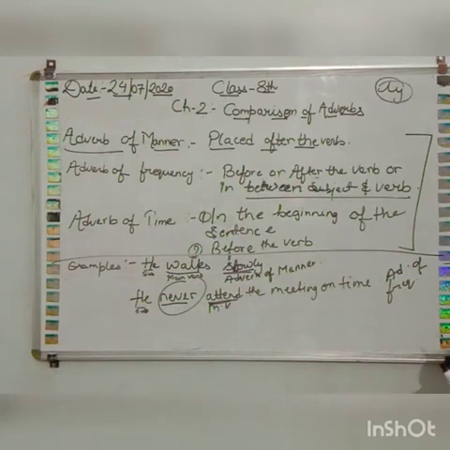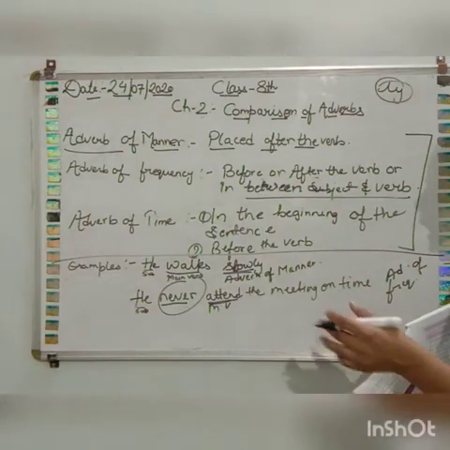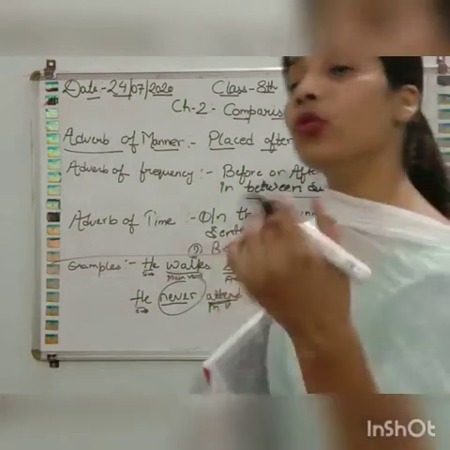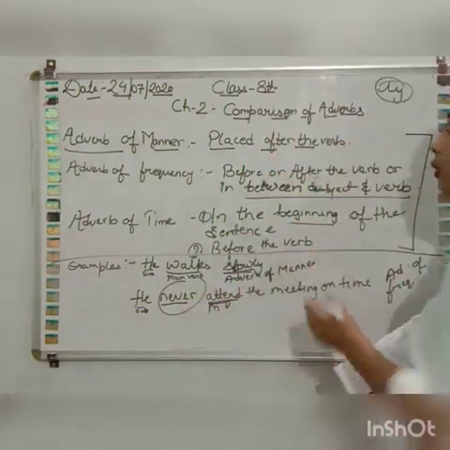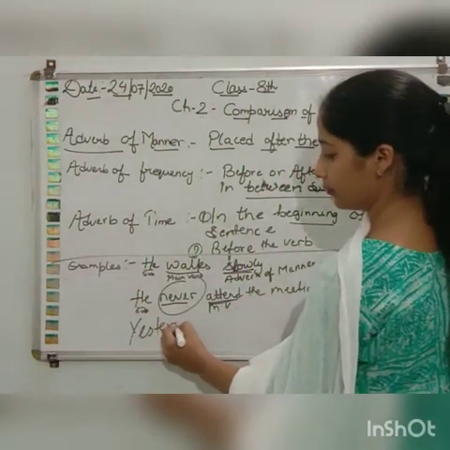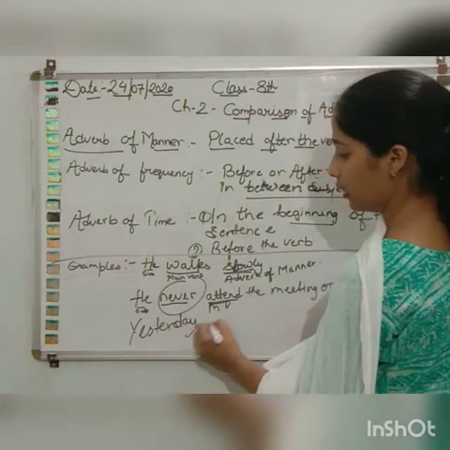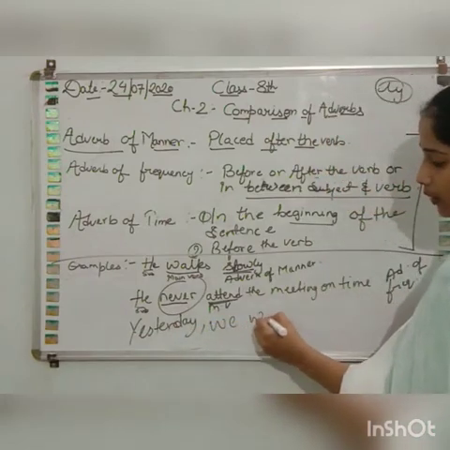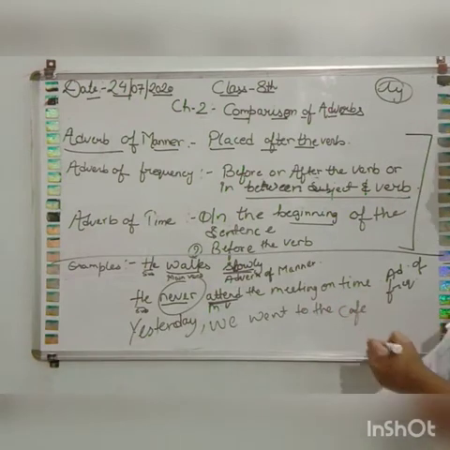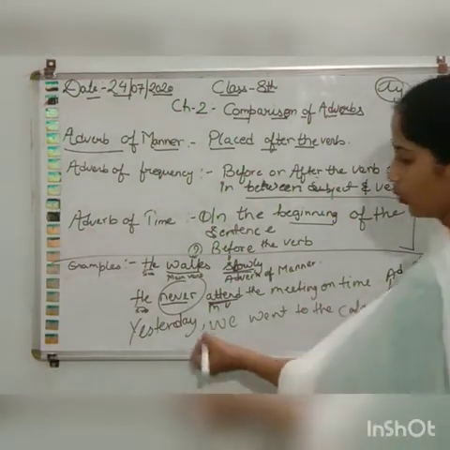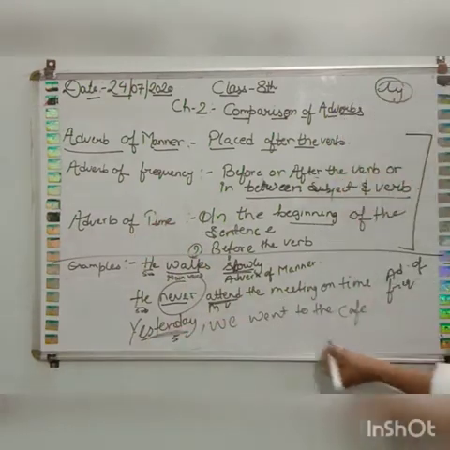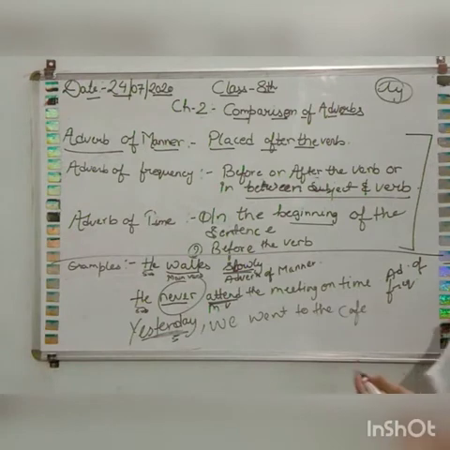Okay. Now adverb of time. Adverb of time can be placed in the beginning of the sentence or before the verb. I will tell you one example in the beginning of the sentence. For example, yesterday we went to the cafe. You can see that adverb of time is yesterday, and it is coming in the beginning of the sentence.